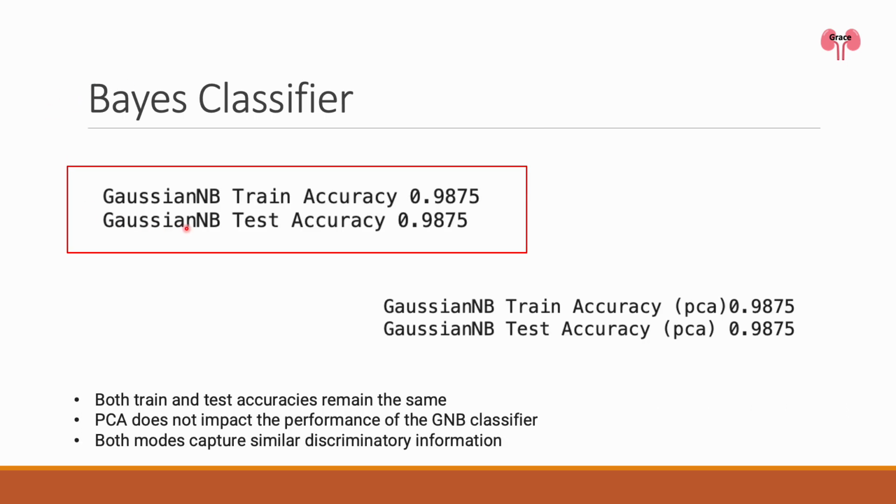Both the train and test accuracy remain the same after applying PCA, indicating that the dimensionality reduction by PCA did not impact the performance of the Gaussian naive Bayes classifier. This suggests that the original feature space and the reduced feature space capture similar discriminatory information, enabling the classifier to perform effectively even with fewer features. Overall, the Gaussian naive Bayes model demonstrates consistent and high accuracy on both the training and test datasets, indicating it is quite robust and can be generalized.